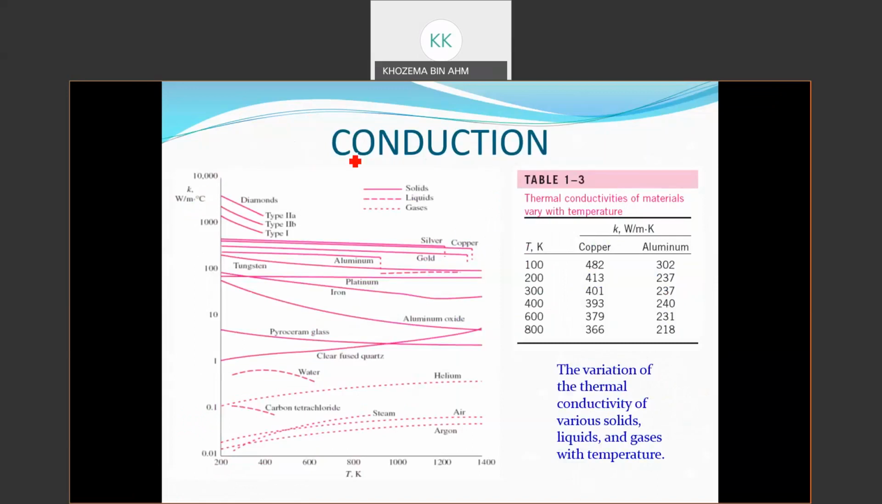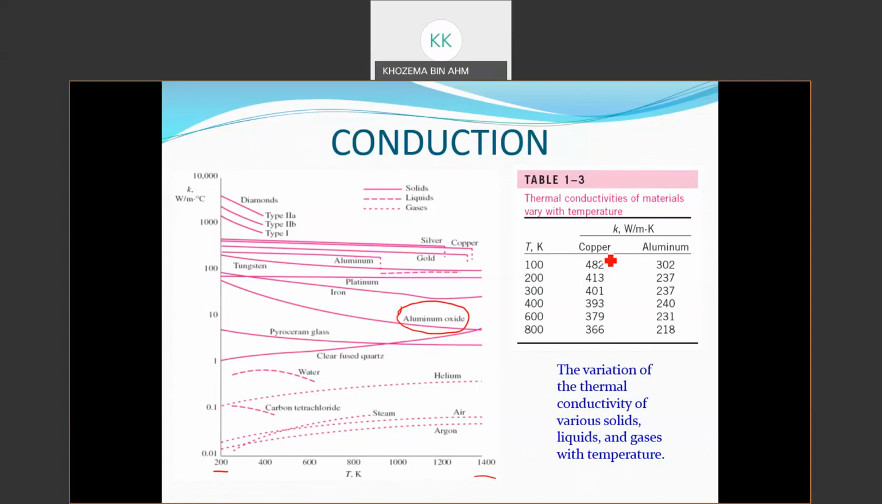The second thing is that K is dependent on temperature. Again, it depends on the type of material that you have. For some materials, the variation of the value of K is very significant, whereas for other materials, it is not that significant. For example, if you look at aluminum oxide, when the temperature is increased from 200 to 1400, you can see that there's a big difference in the value of K. But if you look at silver or gold, the value does not vary that much.